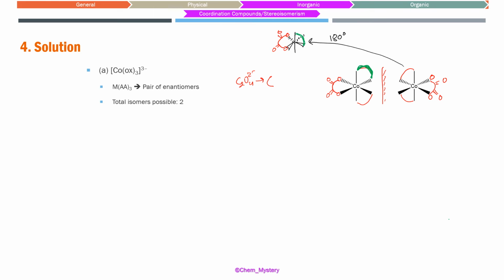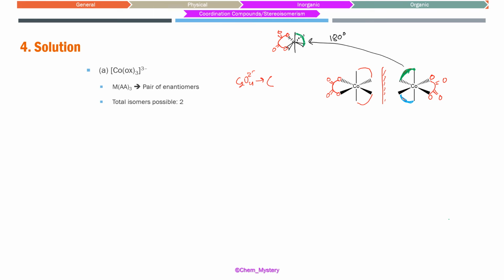Sorry, not that bond, my mistake. I was trying to rotate the right molecule. So this particular bond, which was left top, is going to rotate into the right front, like backward left side is going to be front right side.